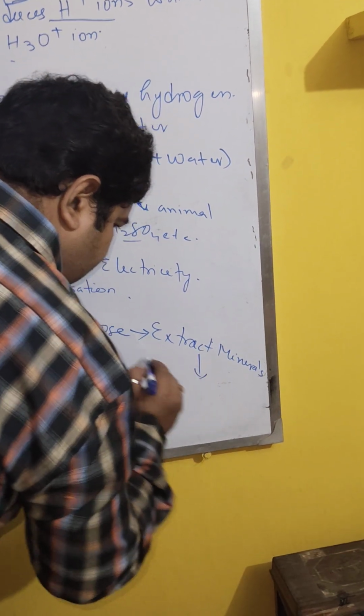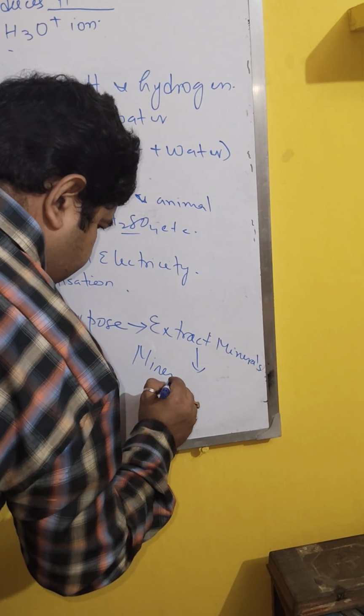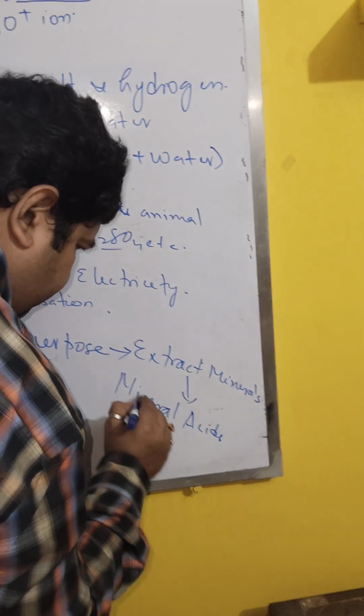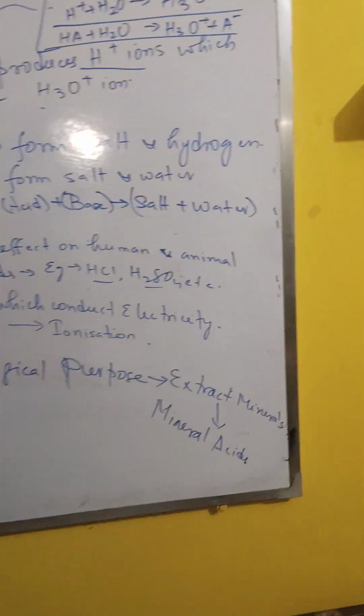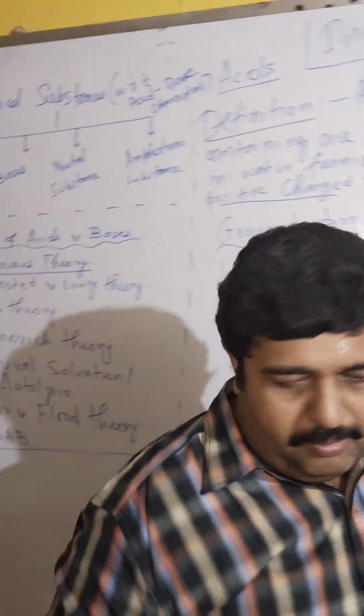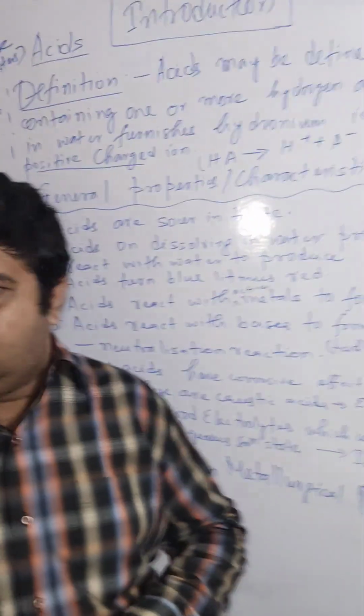We call them mineral acids. So all these properties we will study in details. These cover the general and physical properties of an acid. And after that we go for the chemical properties, and accordingly then we go for bases, salts and others.